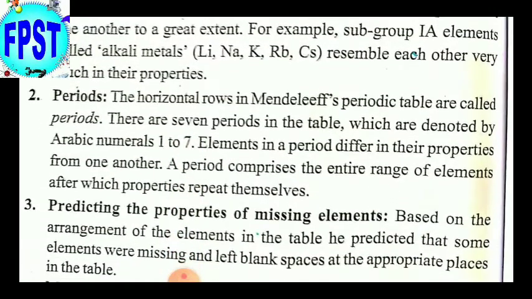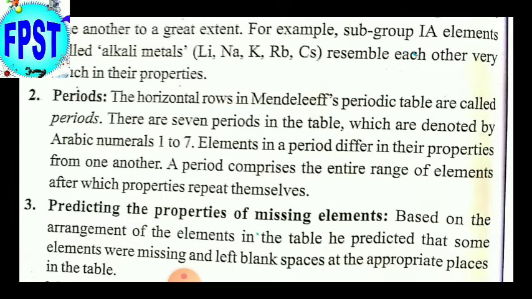The periods. Horizontal rows in Mendeleev's periodic table are called periods. There are 7 periods in the table, which are denoted by Arabic numerals 1 to 7. Elements in a period differ in their properties from one another. A period comprises the entire range of elements after which properties repeat themselves. Means the elements in a period follow a sequence in the property, and they repeat the properties after some number of elements.